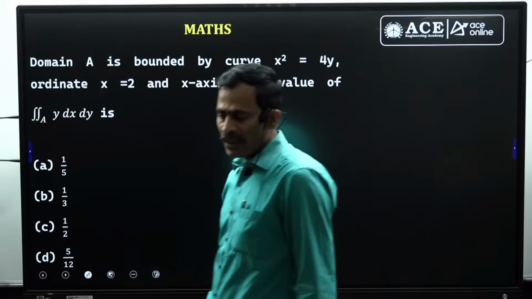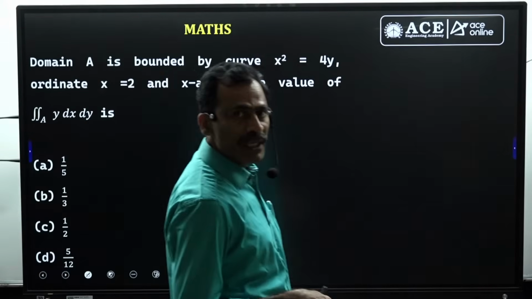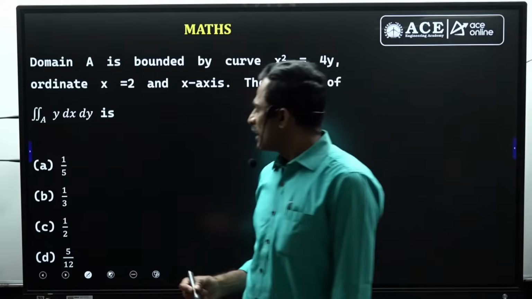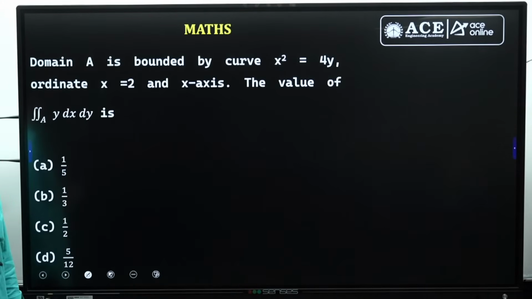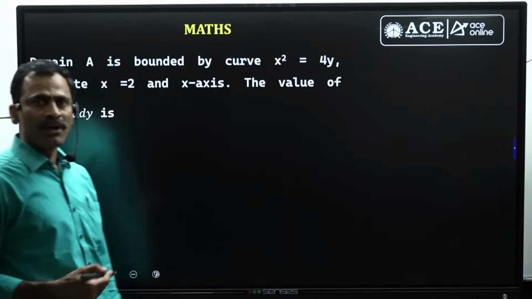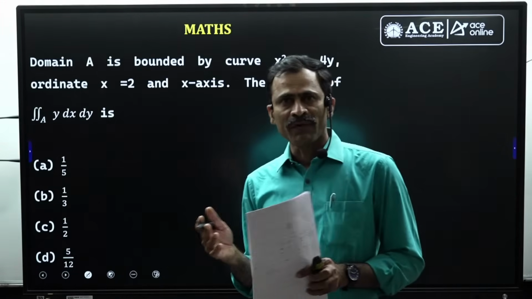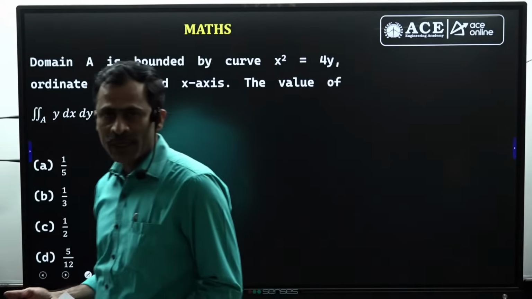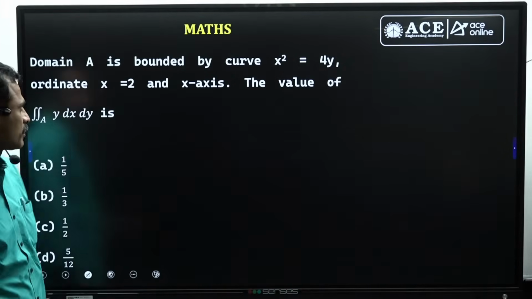It is a question from calculus. In particular, this belongs to multiple integrals, and here a double integral problem is given. A very simple function is given inside the integral, but the limits of the integral are not given. Instead of giving the limits, we are given the region of integration. So with the information of the given region of integration, we try to draw the diagram and find the limits. After finding the limits, we can evaluate the integral.